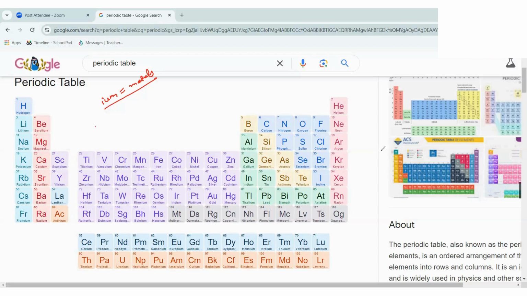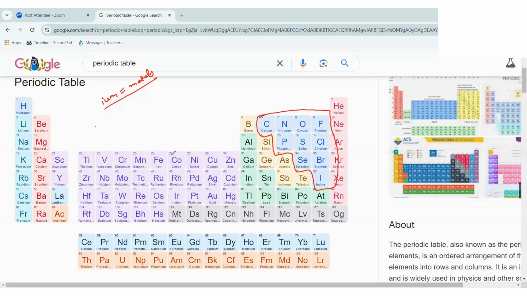Now we have non-metals. Non-metal means the things that form negative ions. So the non-metals start with carbon. Only this segment of the periodic table contains non-metals. You can just learn them also. There are just 10 non-metals in the periodic table.